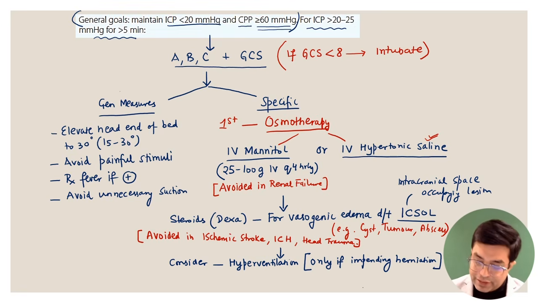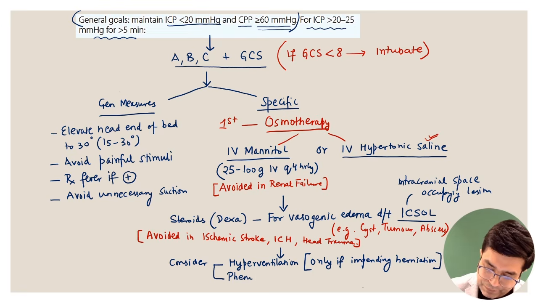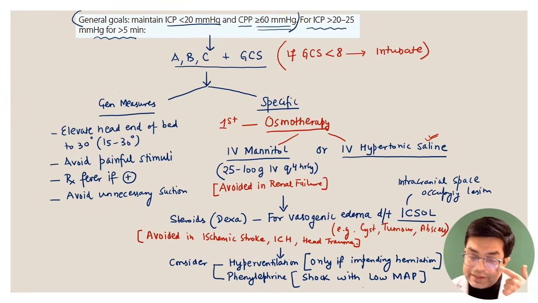And in case the patient is having a low BP, you can also consider agents like phenylephrine, in case you find that there is a shock patient with low MAP. What is MAP? MAP stands for mean arterial pressure, because that is going to affect the cerebral perfusion pressure.